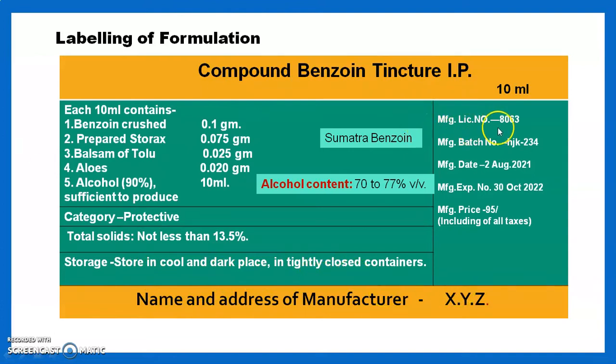Then the other manufacturing details such as the manufacturing license number, manufacturing batch number, manufacturing date, expiry date and price of our preparation. At the bottom we should mention the name and address of the manufacturer. In this way labeling can be done.